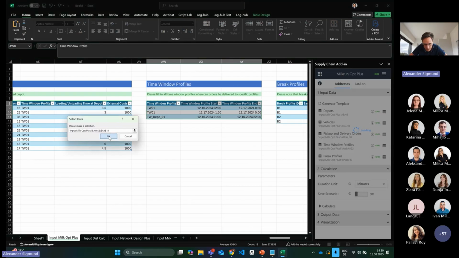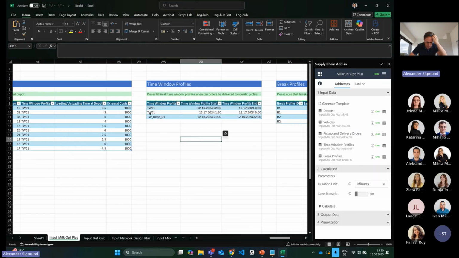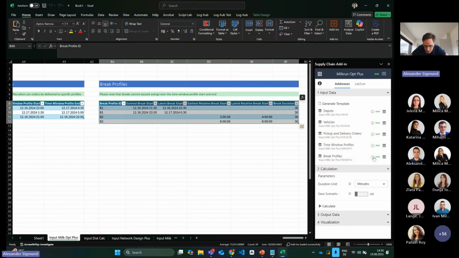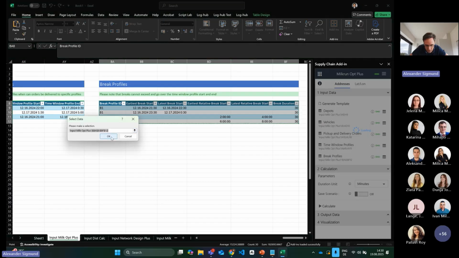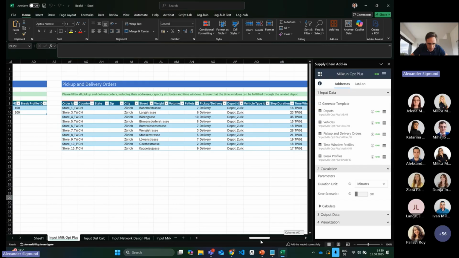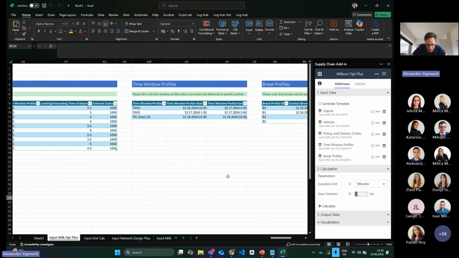Window profile. The time window profile I also reduced. I only have 2 time window lines here. And the break profiles, I left them here. Okay, so the case what I want to actually achieve with this topic now is the following.